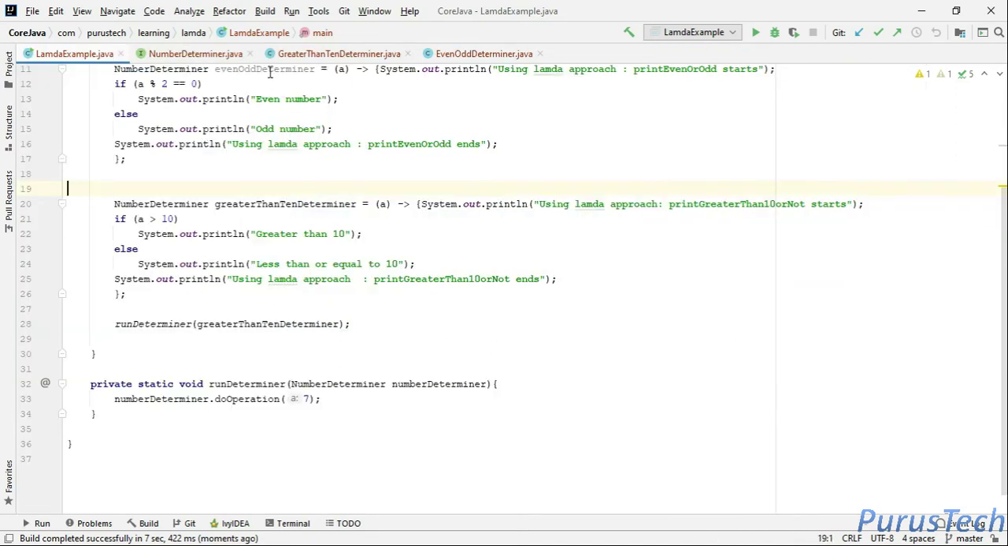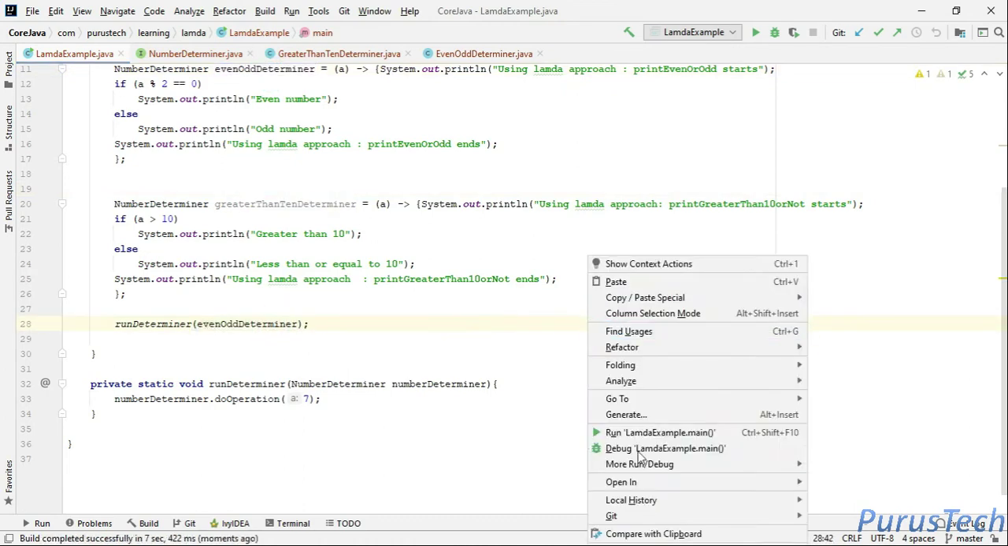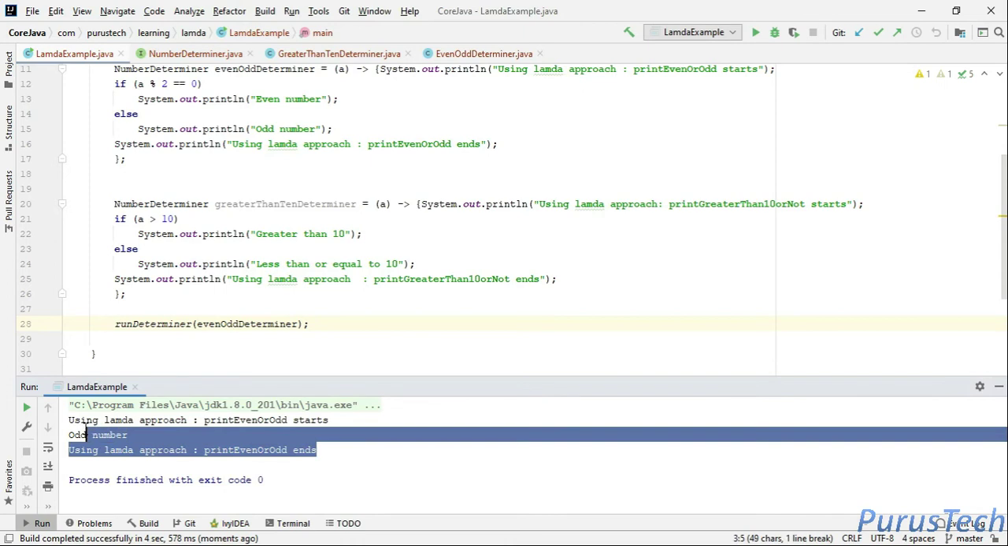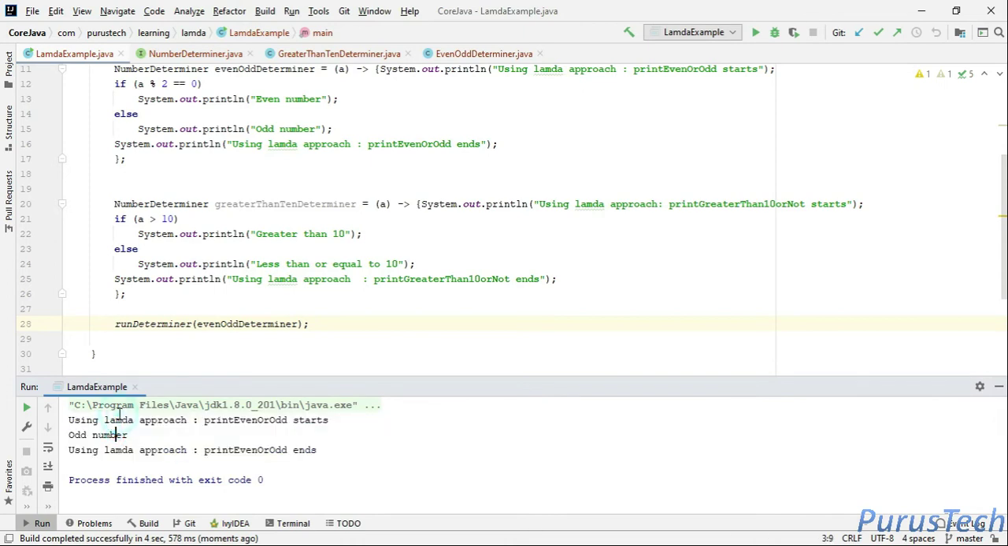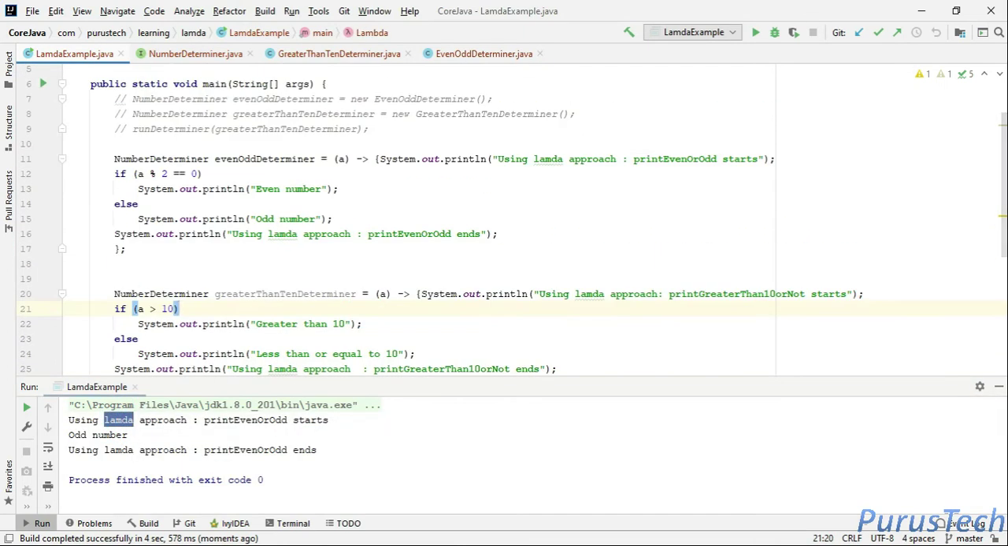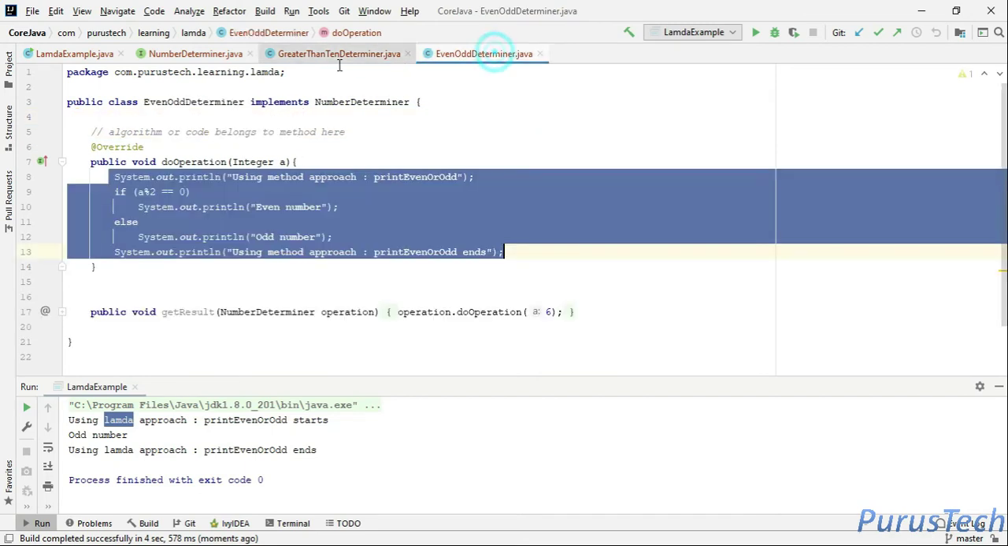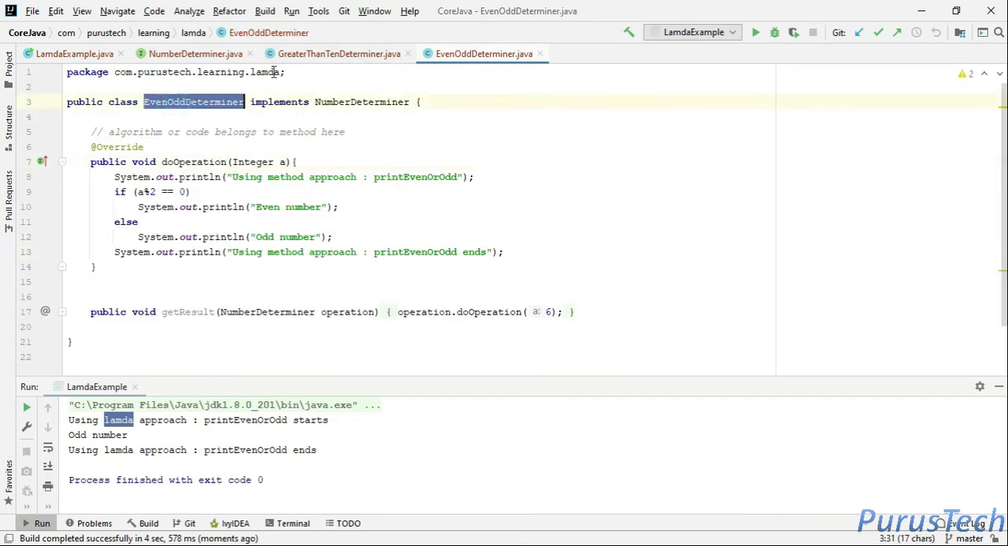So let's try to pass the even odd determiner here and see the output. Here it is printing whether it is odd or even using the Lambda approach. Now what have we skipped to do this? We skipped creating two classes, that is two behaviors: one is the greater than 10 determiner and the other is the even odd determiner. Now these two classes are not used, that is why they are gray in color.